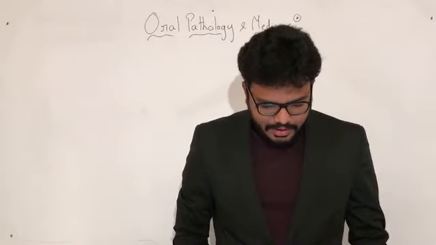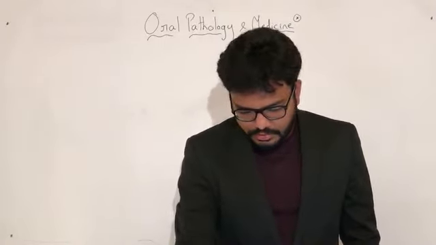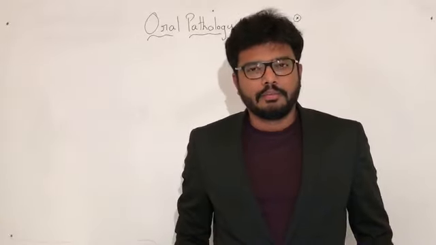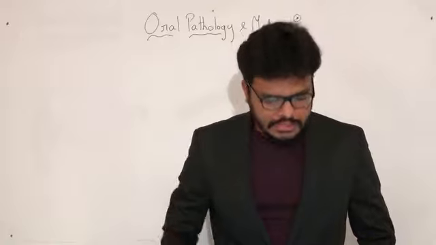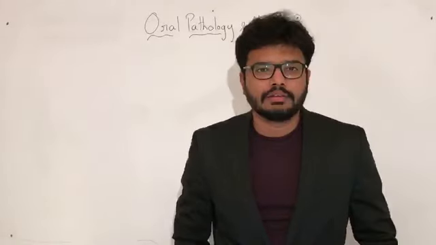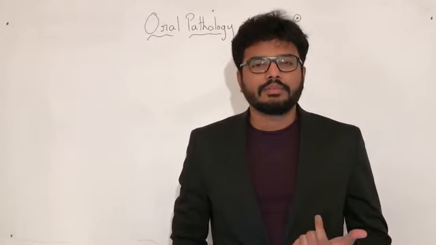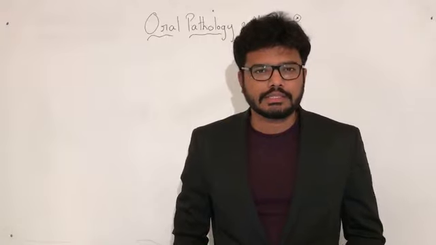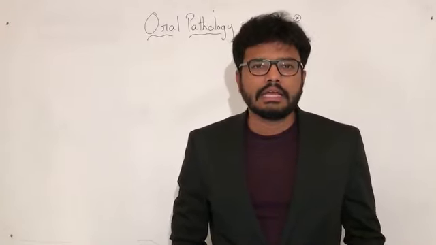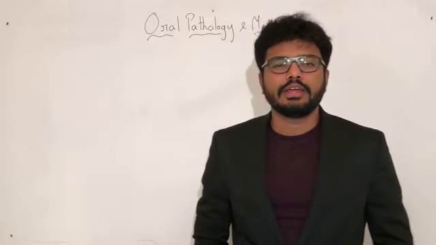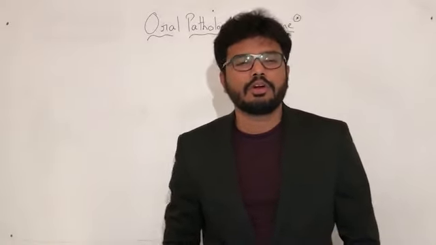So we shall start with our first question. Unicameral bone cyst. Option A, true cyst; option B, false cyst or pseudocyst; option C, both; option D, none. So unicameral bone cyst is what kind of cyst?